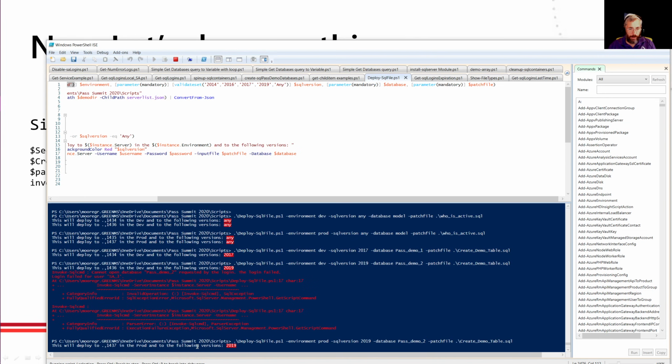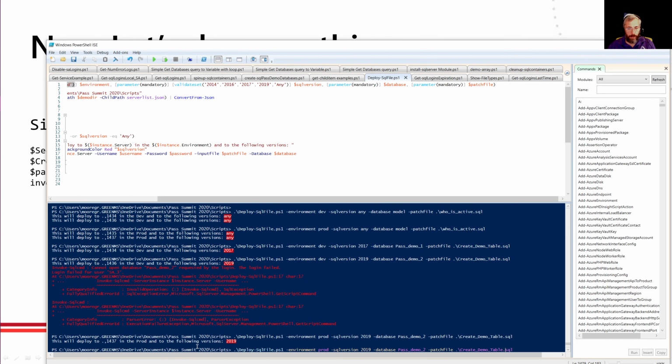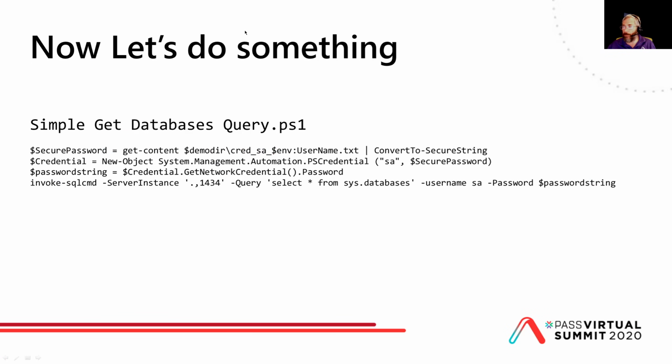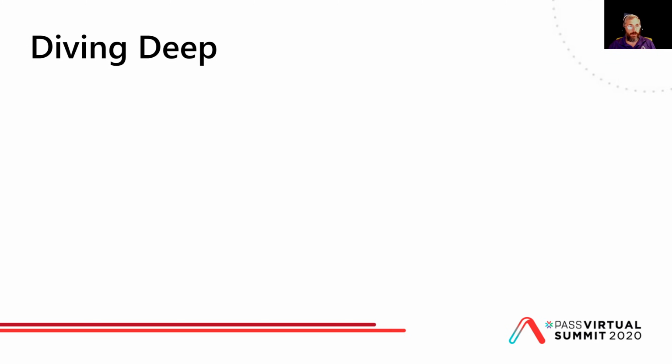Excuse me, this demo is, again, failing. Let's try this one last time. We want this in our prod 2017 environment. It deploys there just fine. Notice it would not let us deploy it to the wrong environment because that combination just doesn't exist. So these are some great examples of how we can use PowerShell to automate tasks. If we had 100 servers out there, we could put these all together in our JSON file and expand that JSON file. So that was our deep dive.